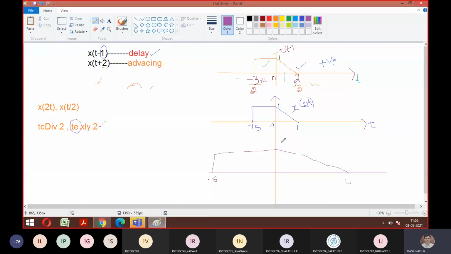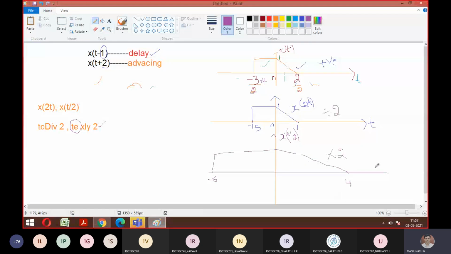Agree, everyone? Is it okay? Any doubts, anyone? So divide by 2 logic for the given original signal and multiply by 2 logic for the given signal.